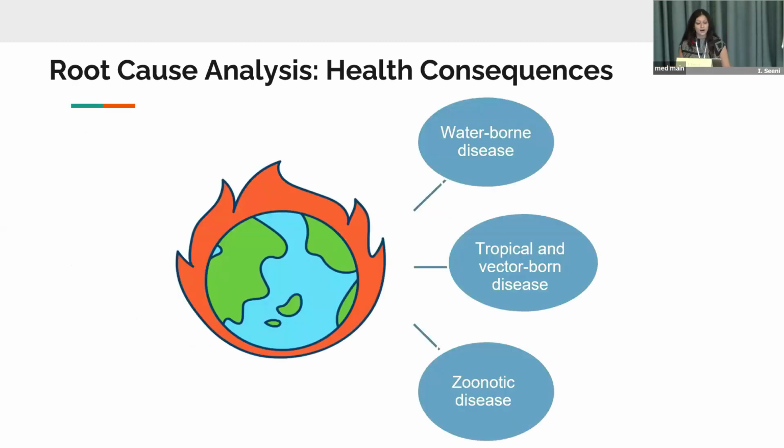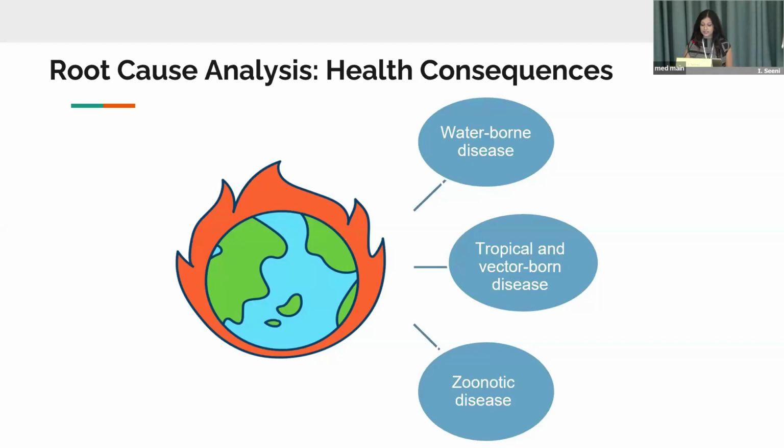Furthermore, we know that climate change is increasing the incidence of waterborne disease, tropical and vector-borne disease, and zoonotic diseases. Waterborne diseases are becoming an increasing issue due to sanitation issues caused by the destruction of infrastructure and flooding. This increases the presence of parasites and other viruses that cause significant GI disease that can also lead to mortality. Vector-borne and tropical diseases include Lyme disease, dengue fever, and malaria, as earlier presentations discussed.